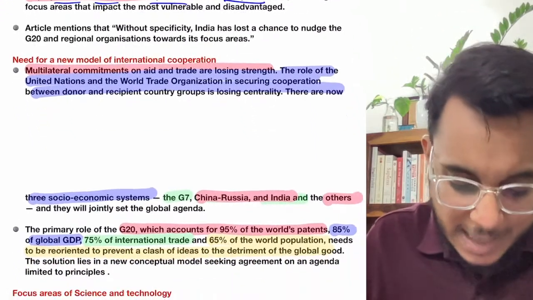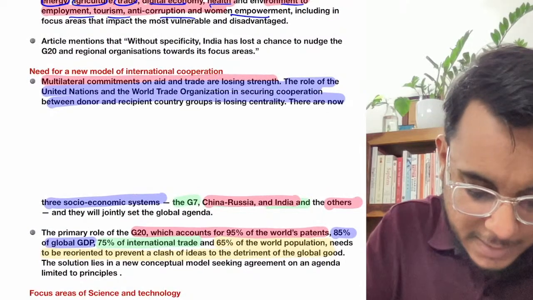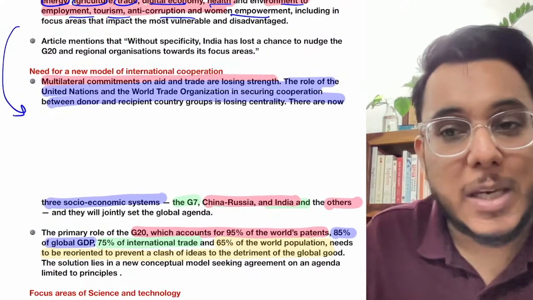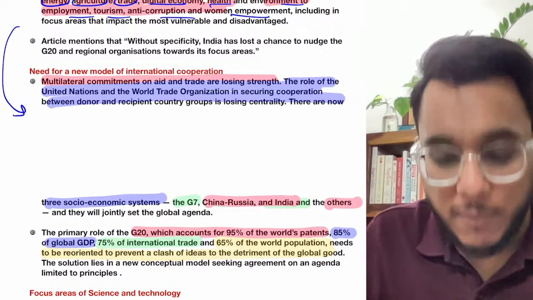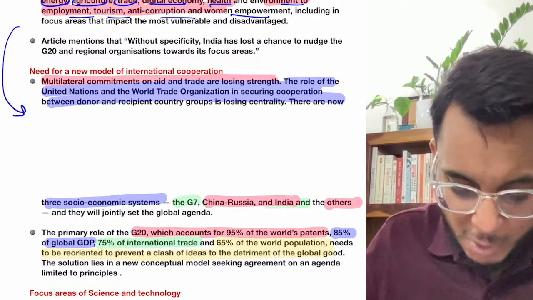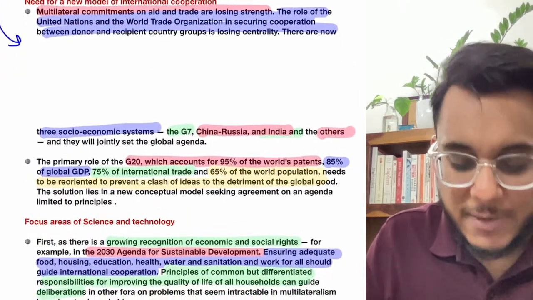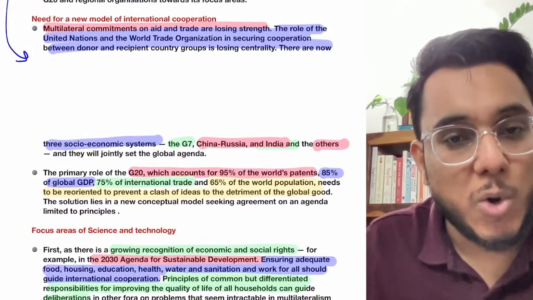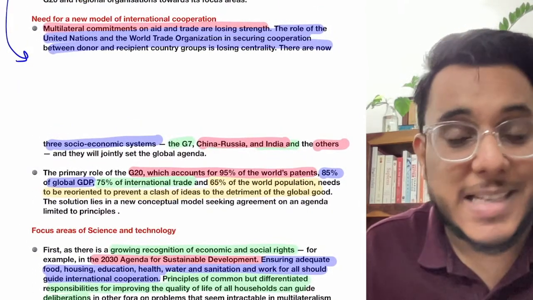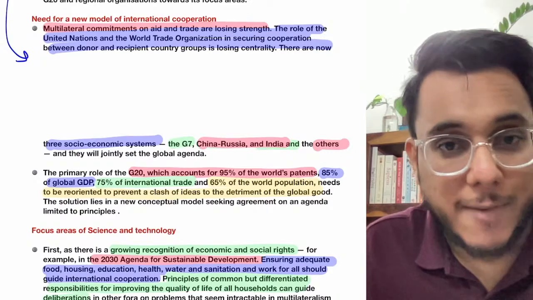But guys, this article says that there is a need for a new model for international cooperation. Now guys, when we talk about the G20, there are certain issues that are not being addressed in the G20. So these issues are to be addressed. So some new issues have been provided.